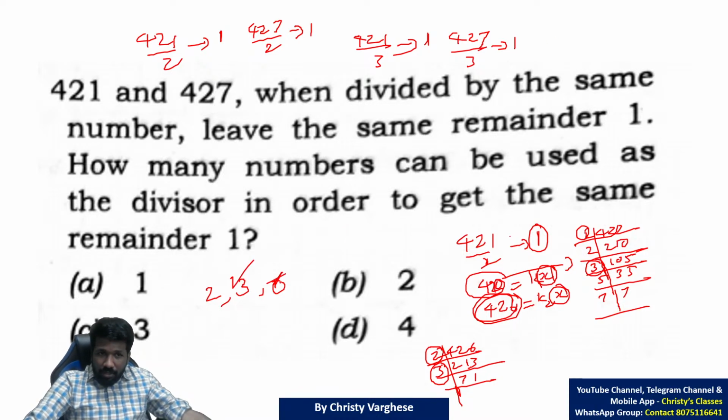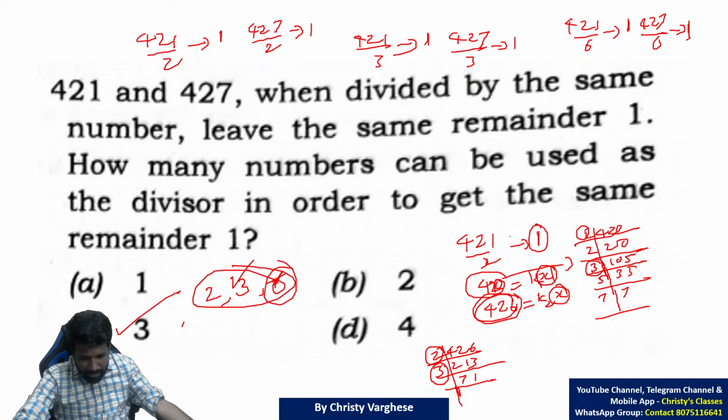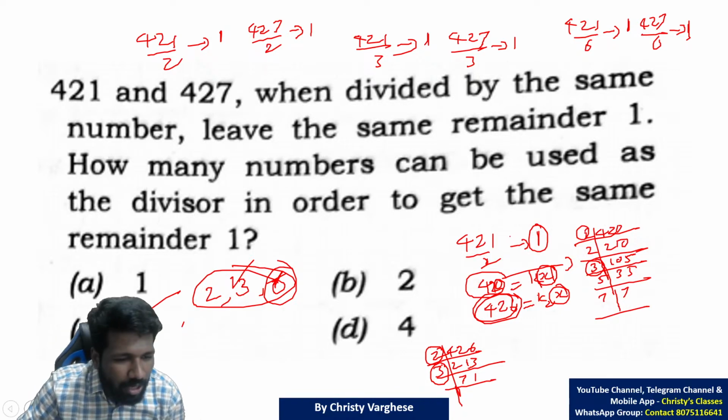So 3 is also satisfying. Your confusion is how will 6 satisfy? It is satisfied because 420 is a multiple of 6, so 421 by 6 leaves remainder 1, and 427 by 6 also leaves remainder 1. So 2, 3, 6 are the 3 numbers. So 3 is the answer. Did all of you understand? There is a shortcut method for this question.